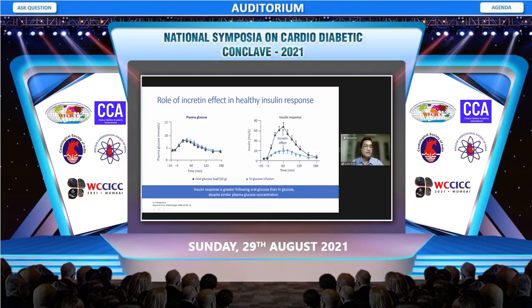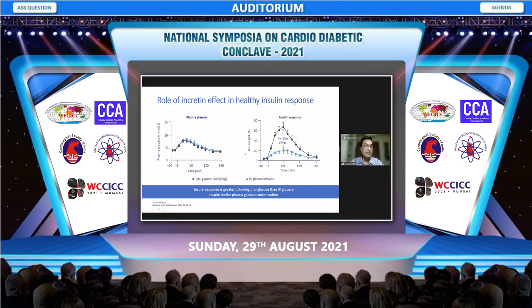And if you produce a similar type of peak by giving a glucose infusion IV, you can produce a similar peak here. But the response of insulin is quite different. That is, the insulin produced by giving oral glucose is much, much higher than that produced by IV glucose, even though the glucose value in the venous blood is the same.